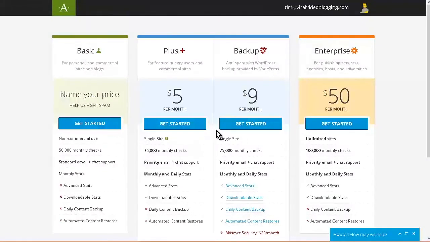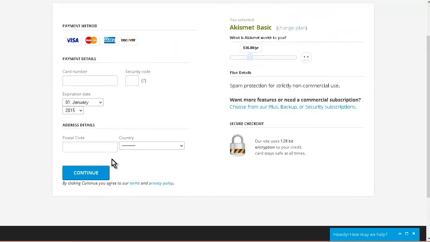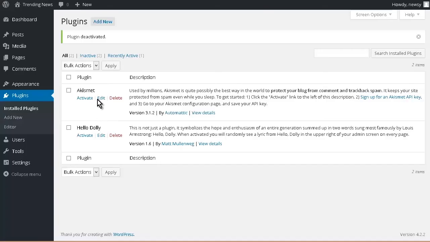So we have basic, plus, backup, and enterprise options. And name your price here. So you can click get started. And then you can go through, name your price, and get the key. Okay, so that's how you can get a key to use Akismet if you want to use it. Okay, so I just deactivate it for now because I don't have my key handy.